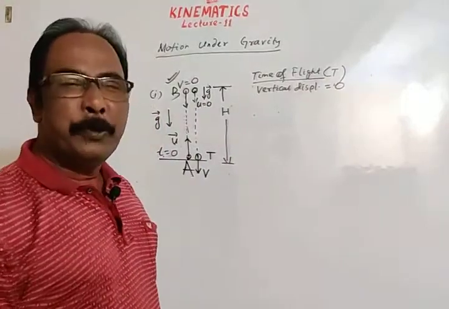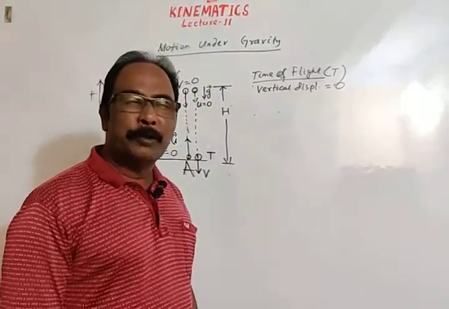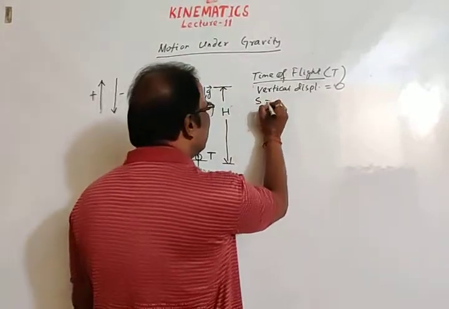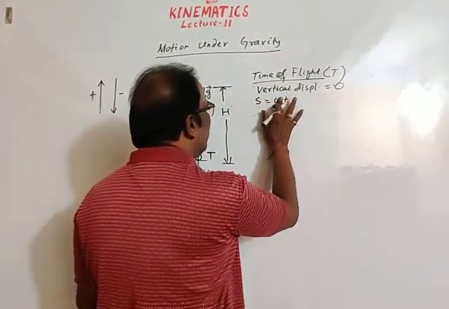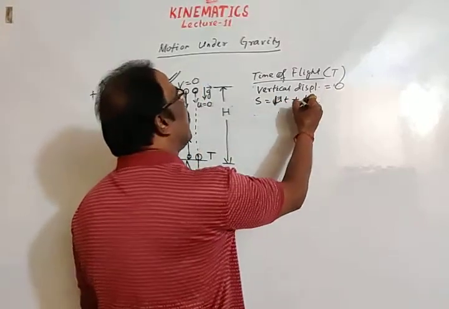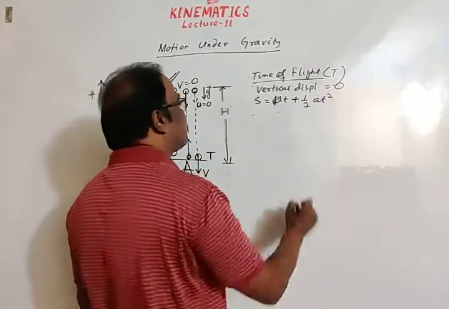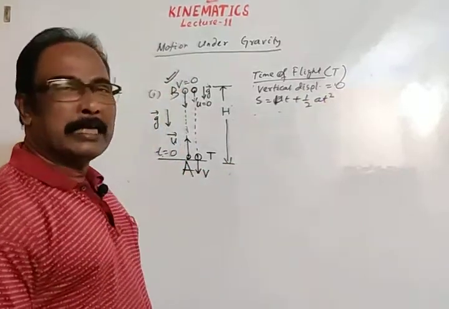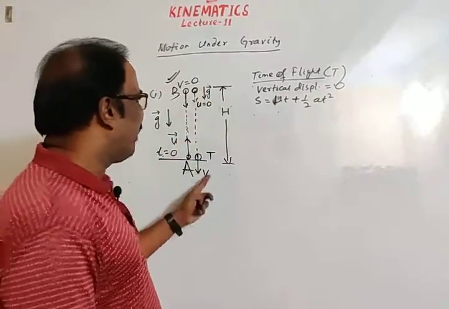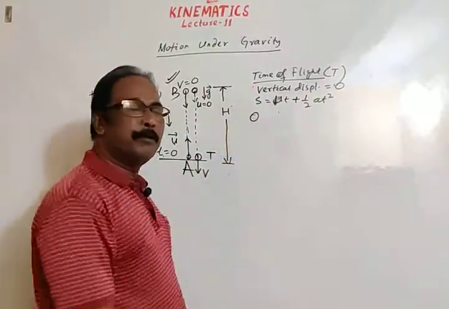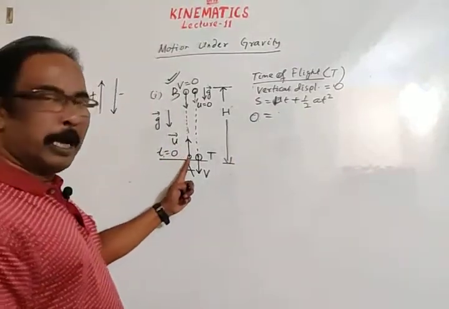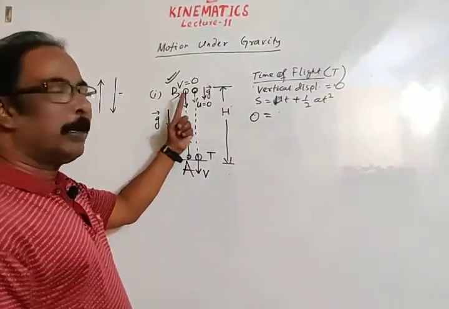Now we will use kinematics equations, motion in a straight line. Our general equation is S equals ut, or you may take v naught t, I have taken ut plus half at square. S is displacement for the total time, meaning for the whole time of flight displacement is 0. U is the initial velocity in the upward direction.